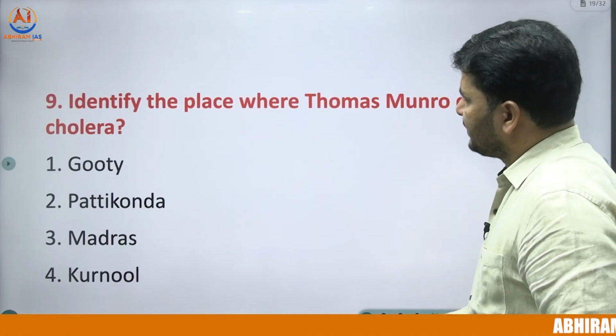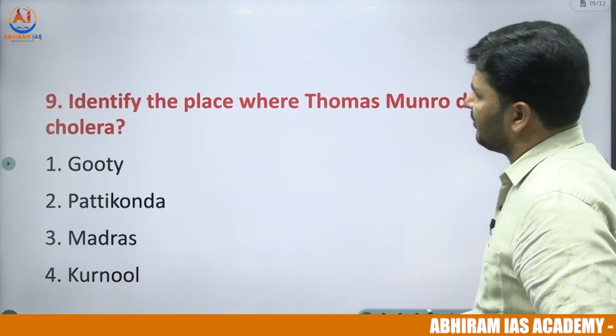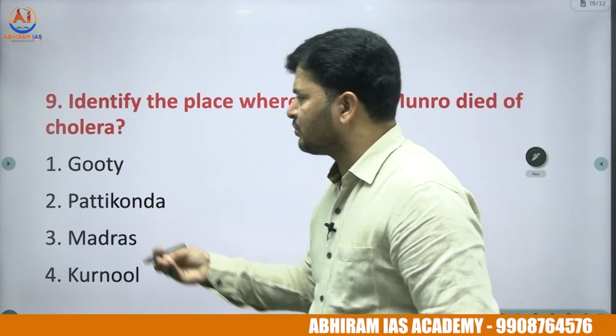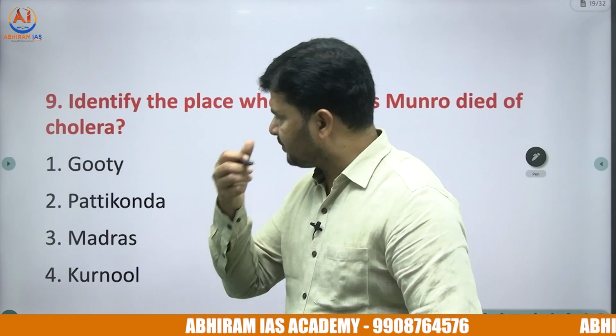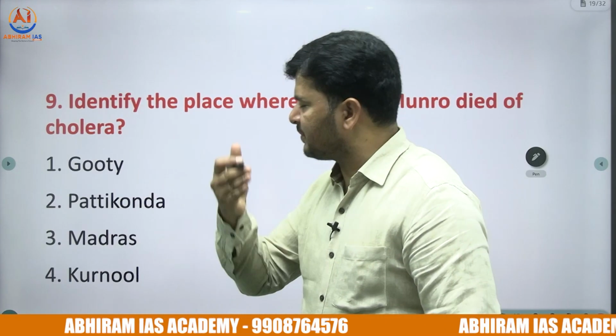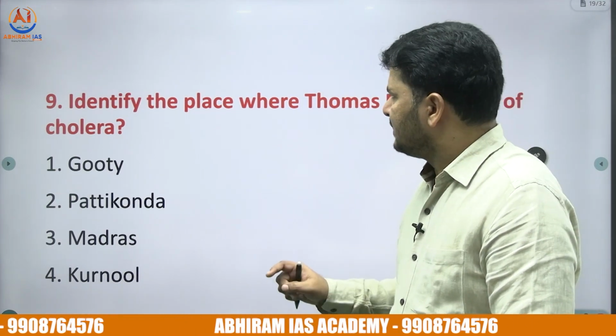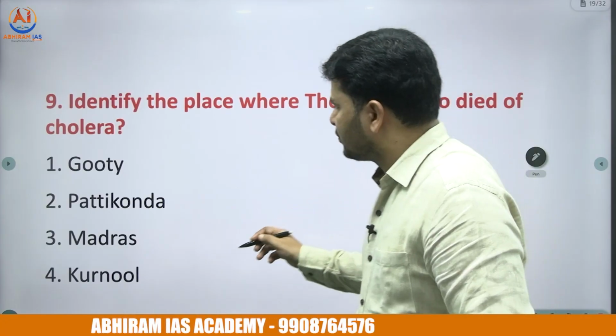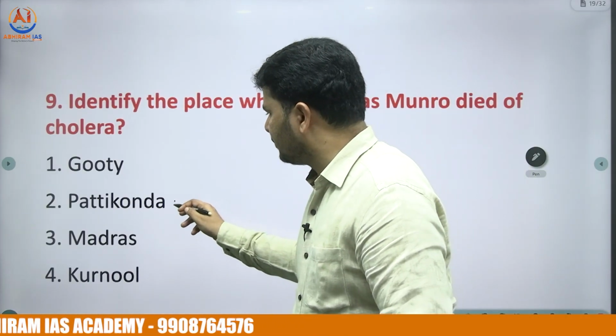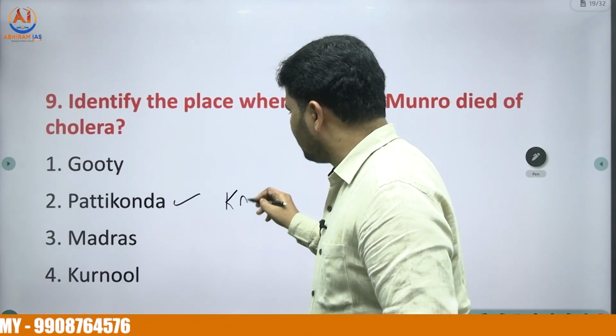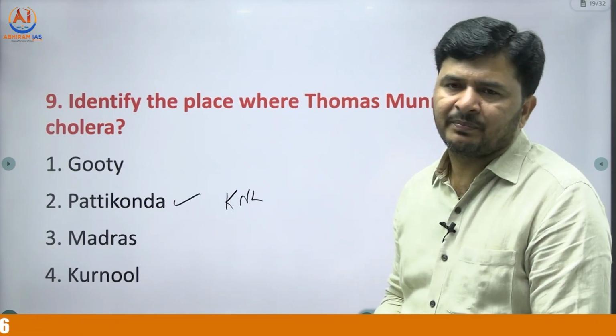9th one, identify the place where Thomas Munro died of cholera. It's one of the previous questions of APPSC Group 2 exam previous papers. If you have seen them, at least a couple of times we found this question. So the place where Thomas Munro died of cholera is Pattikonda, which comes in Kurnool district of Andhra Pradesh, right?